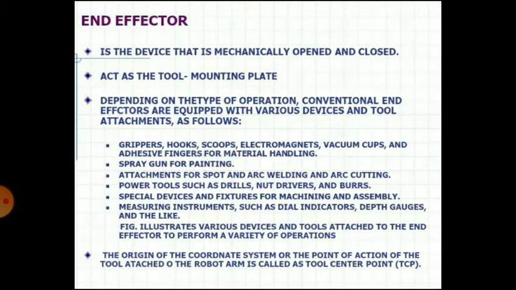Depending on the type of operation, conventional end effectors are equipped with various devices and tool attachments like grippers, hooks, scoops, electromagnets, vacuum cups, and adhesive fingers for material handling, then spray guns for painting, attachments for spot and arc welding and arc cutting, then power tools such as drills, nut drivers, and burrs, then special devices and fixtures for machining and assembly, and measuring instruments such as dial indicators, depth gauges, and the like. These are the examples of end effectors, or you can say grippers.